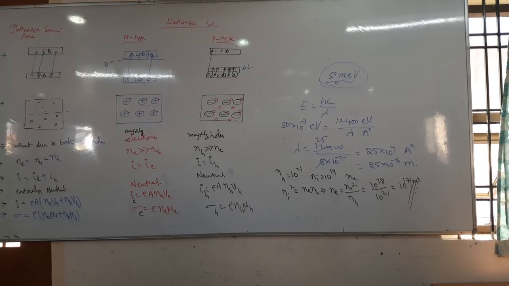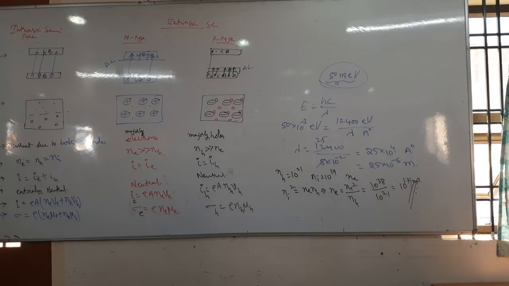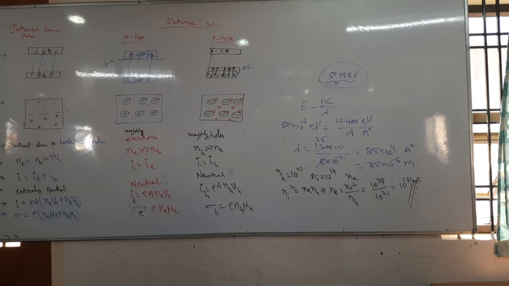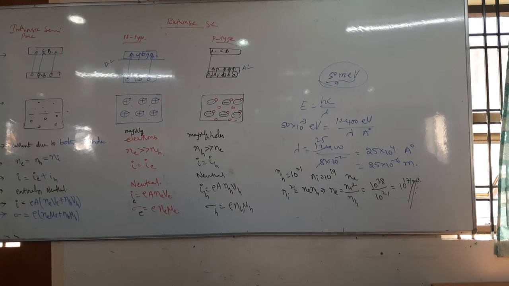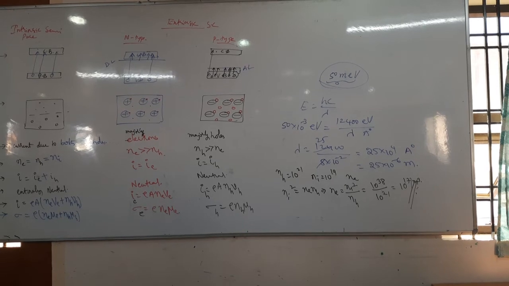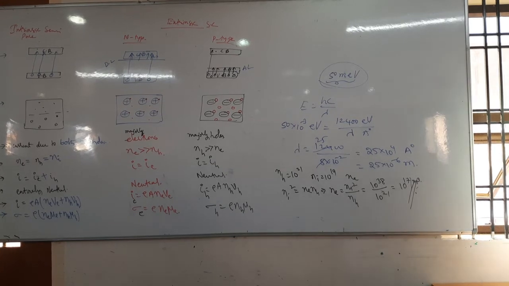On doping with certain impurity, the electron concentration increases to 9 into 10 power 12 per meter cube.